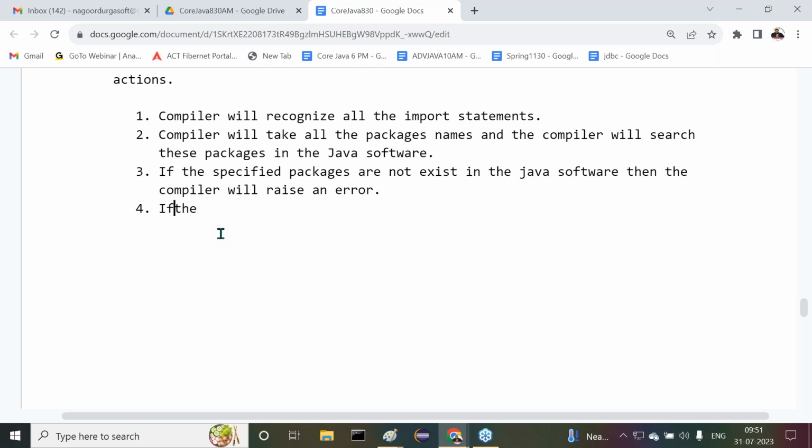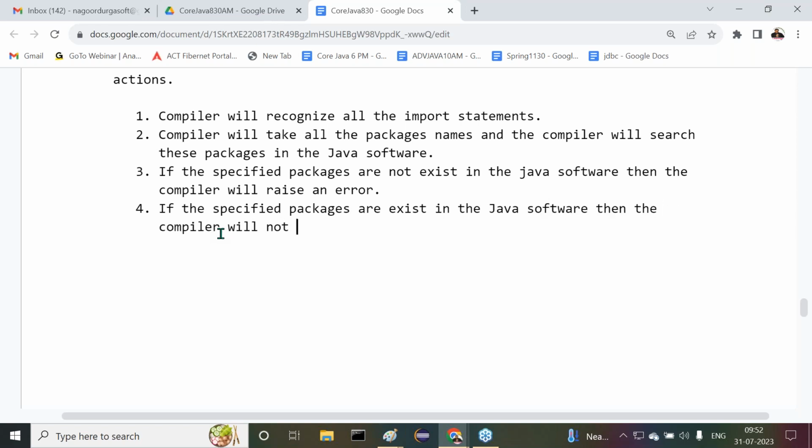If the specified packages exist in the Java software, then the compiler will not raise any error.